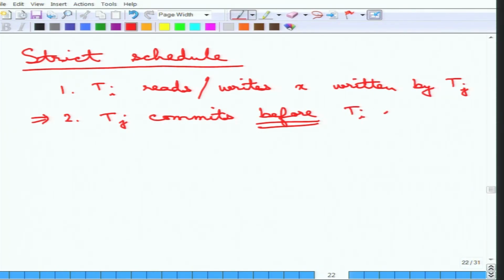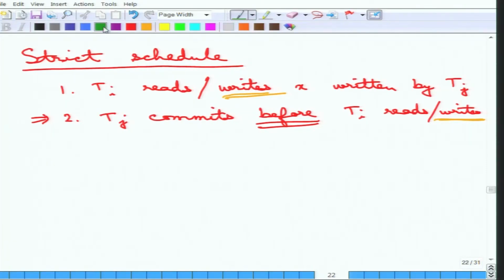So before Ti reads or writes. So it is not just about read, it is also about write. So it enhances the definition of cascadeless to include the writes. So it is something more than cascadeless. So it is very strict.